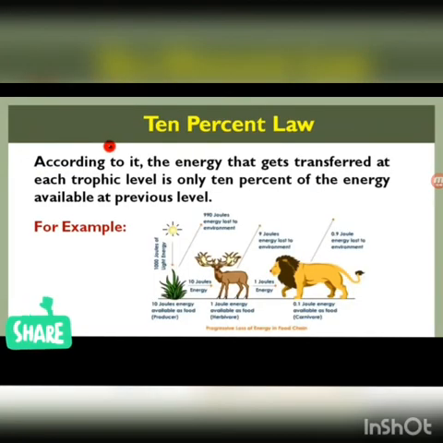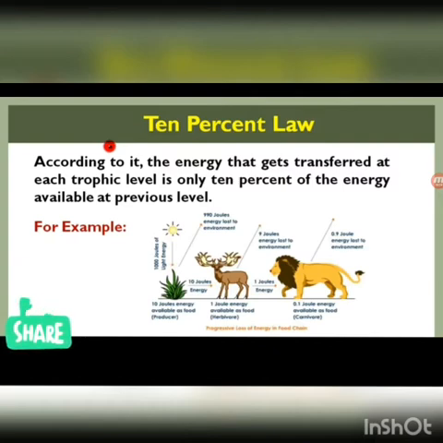Okay. So now there is a 10% law. According to the 10% law, the energy that gets transferred at each trophic level is only 10% of the energy available at the previous level. That means the energy that grass has, the total energy will not be converted into the next organism. Not converted, transferred into the next organism.